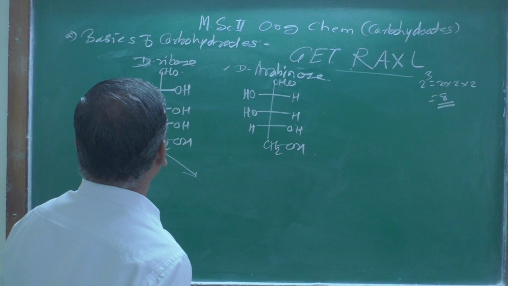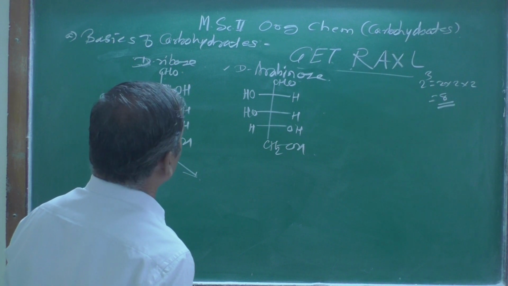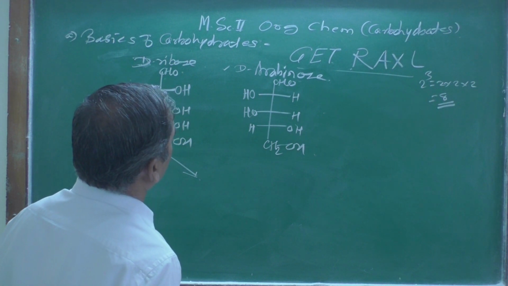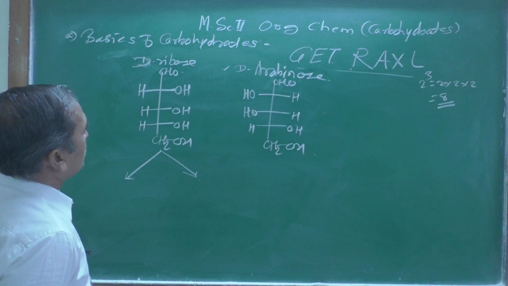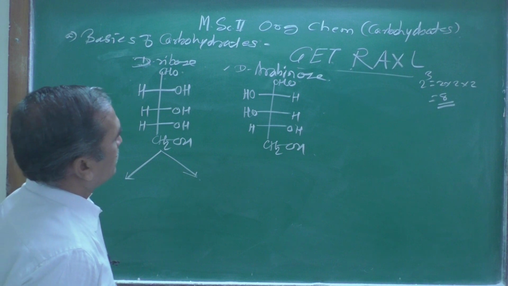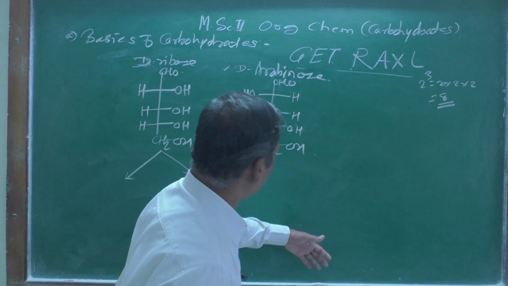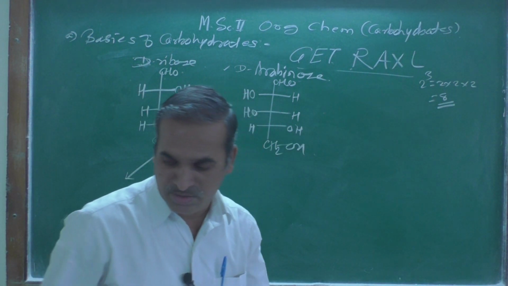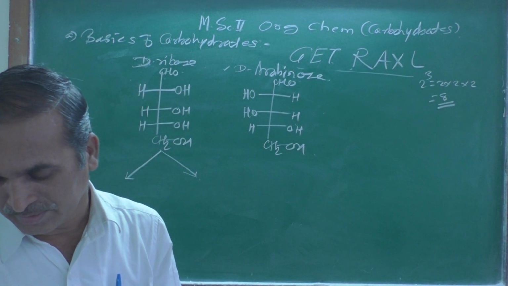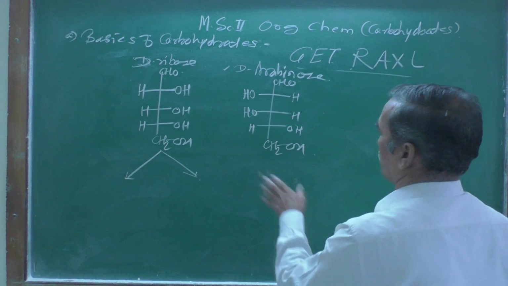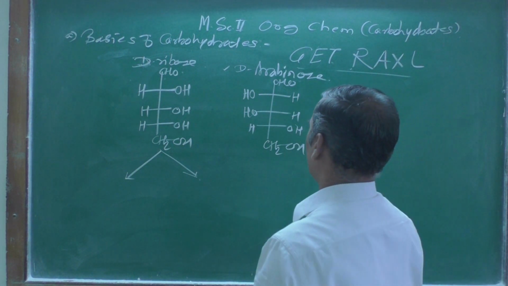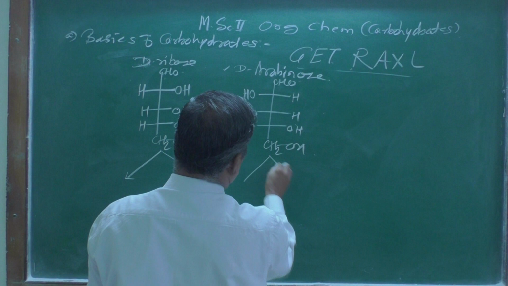So here D-arabinose, these two, and we have D-arabinose, and another is left. We have X and Z. Here we have 8, because we are going to get 8. So here 2, and here again 2.